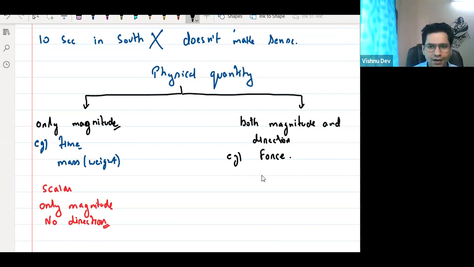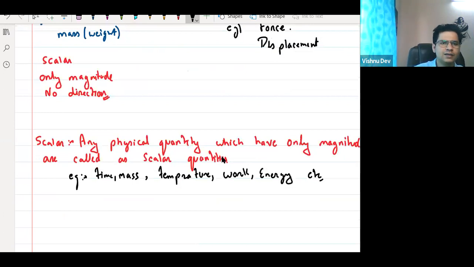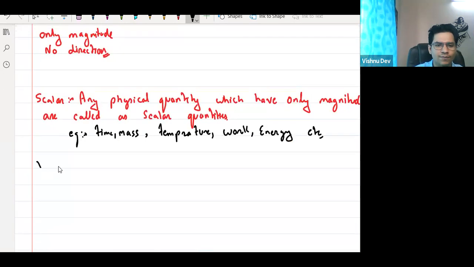The second is displacement. We will be discussing this in detail. Don't worry. बस अभी जानना है, what is vector quantities? Vector quantities are basically quantities. Vector quantity, magnetic field, not magnet.